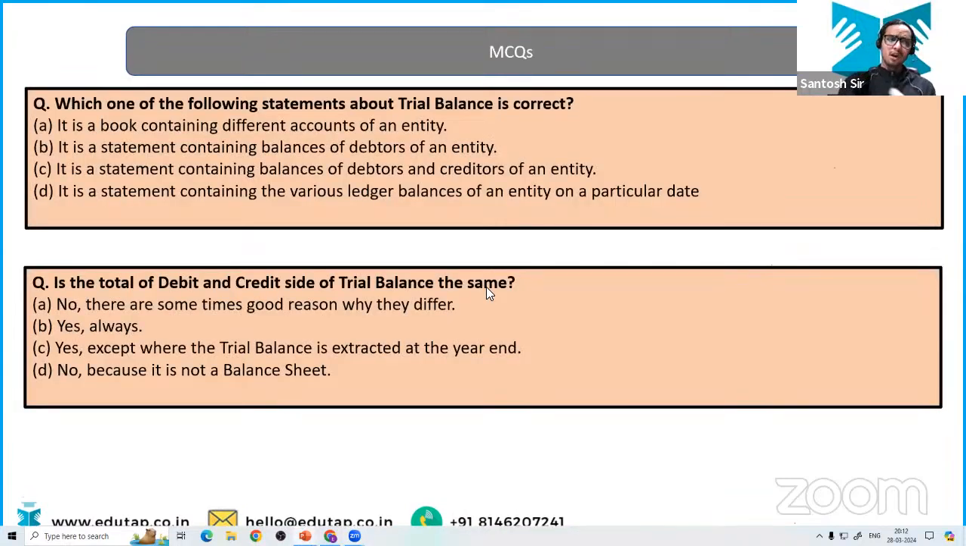What is the first MCQ we have? Which one of the following statements is true about the trial balance? It is a book containing different accounts of an entity. It is a statement containing balances of debtors of an entity. It is a statement containing balances of debtors and creditors of the entity. It is a statement containing various ledger balances of an entity on a particular date. What should be the answer for the first MCQ? Tell me, everyone.